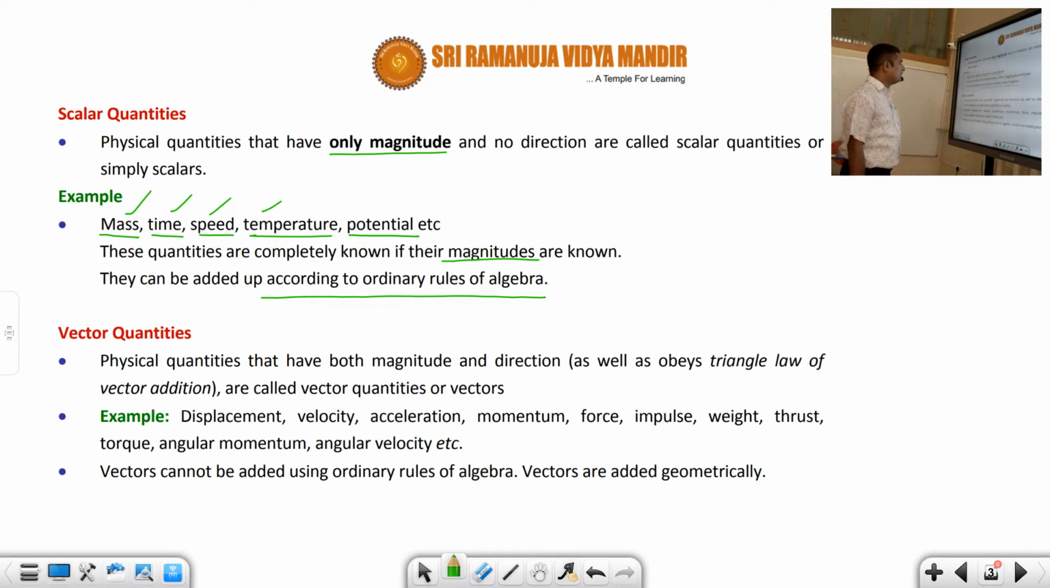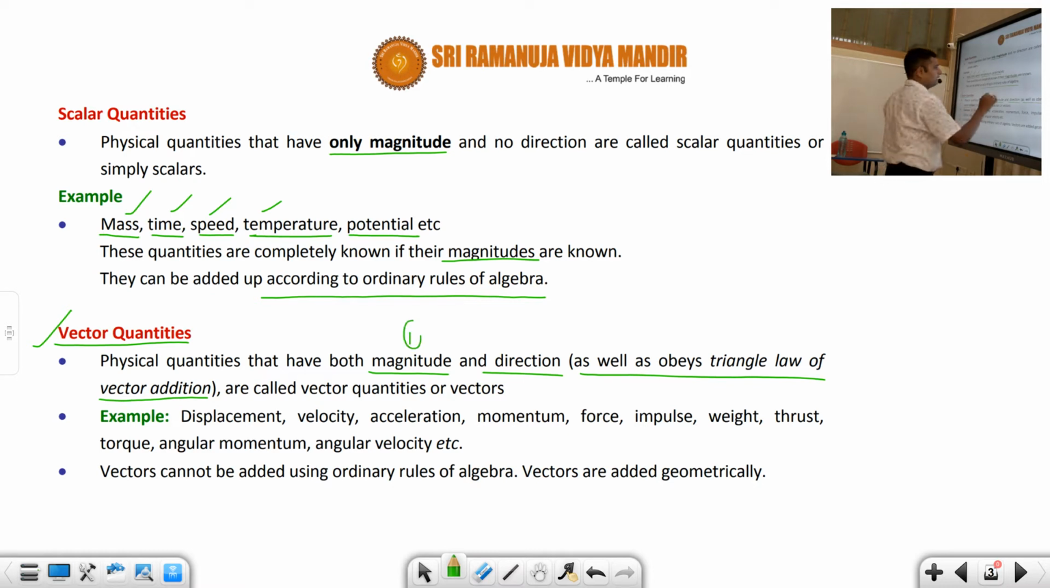Whereas vector quantities are those quantities which have to be specified by both magnitude and direction, as well as they should follow the triangle law of vector addition. So three conditions, students: number 1, number 2, and number 3. Initially I told 1 and 2, and then in one of the later videos I told 3. Then these three form the complete definition of a vector quantity. If you have just 1 and 2, it is not a vector quantity. So those physical quantities which have got magnitude, direction, as well as obey the triangle law of vector addition, are called vectors.